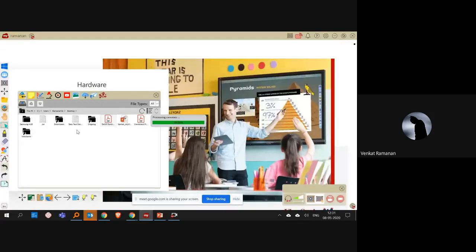I think it takes a lot of time. So that is another functionality of using My Viewboard as a software. You can drag and drop any different kind of files.